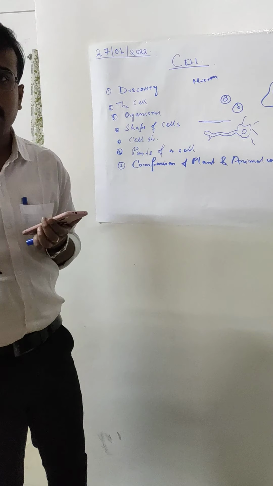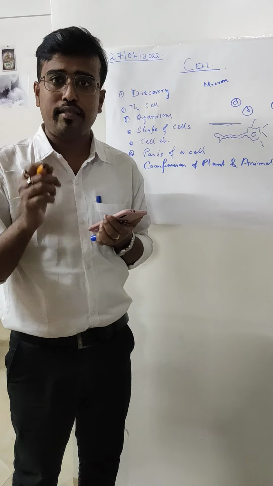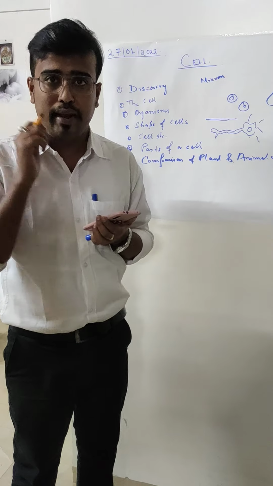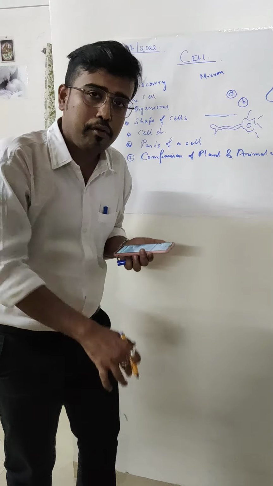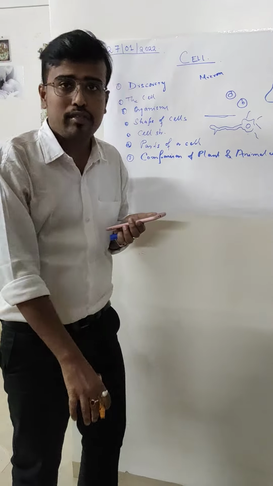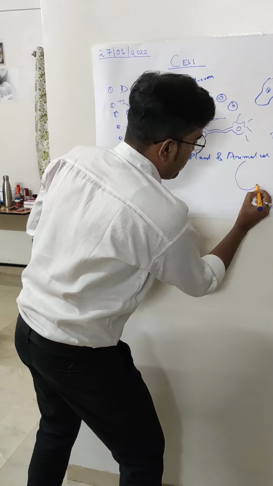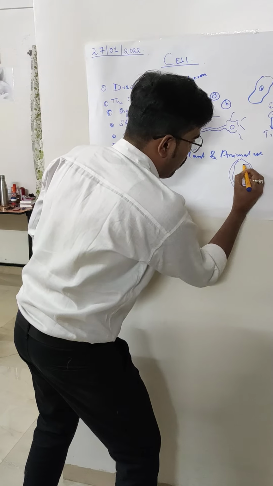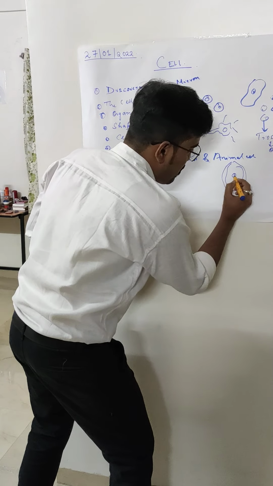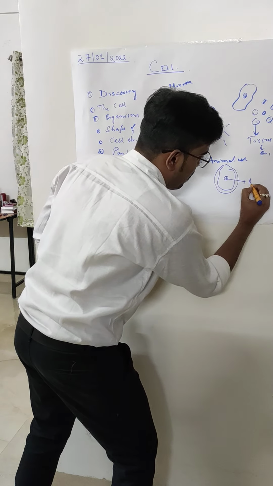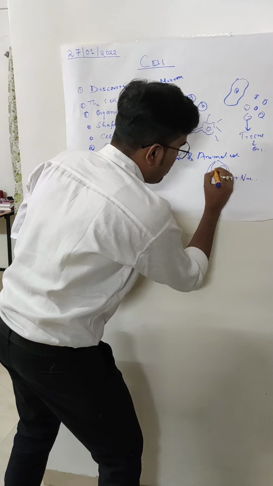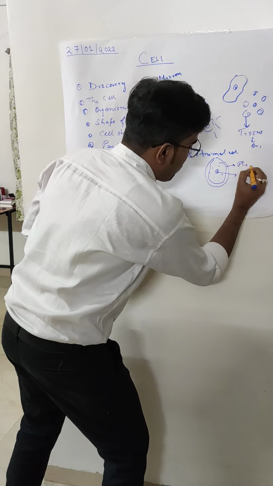Now parts of a cell. If you come inside our home, everybody has a kitchen, right? Kitchen, drawing room, bedroom, balcony. Similarly, suppose now we dive through the microscope into the cells. You open the door of the cell, you will get a cell membrane. This is the cell membrane. This is the wall of the cell. Once you go inside, this is the nucleus. This nucleus is the brain of the cell. This is called the nucleus, and this part is called the cytoplasm. This is the plasma membrane.